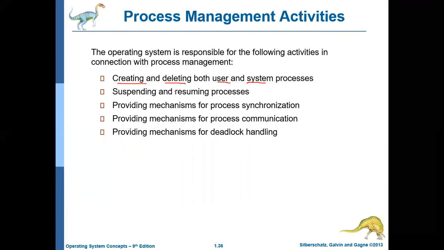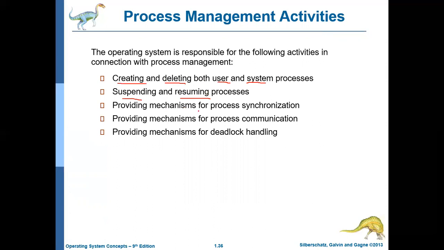So the operating system may create either a system process or a user process, and it also has the privilege to delete any of these processes. The operating system may also suspend or resume a process. Suspend means halting a process temporarily. Resuming means continuing it from the halt stage.